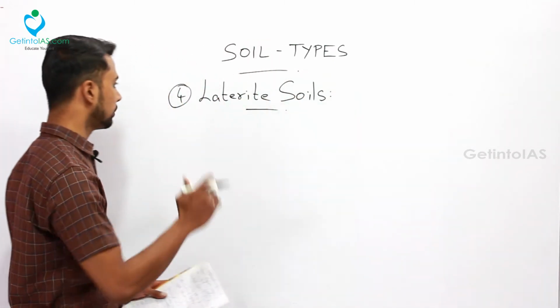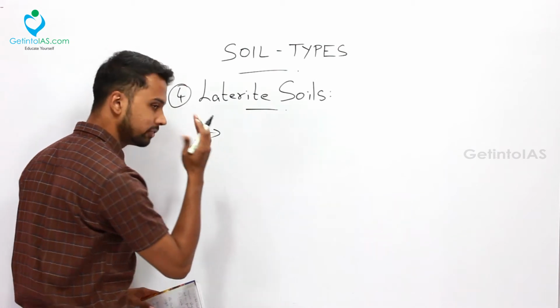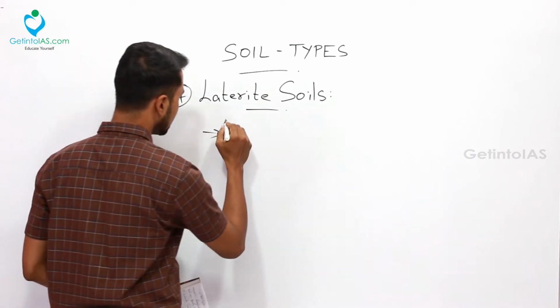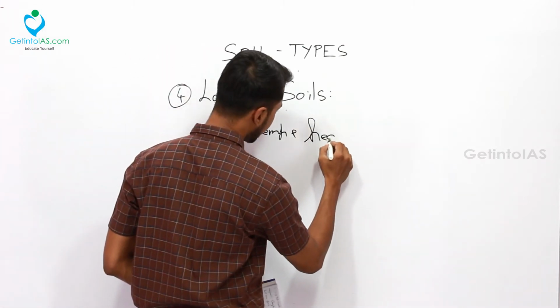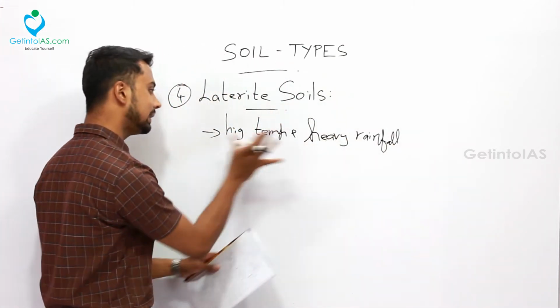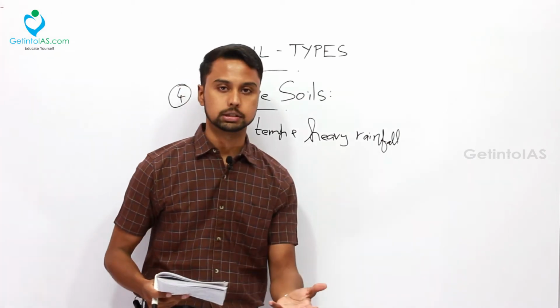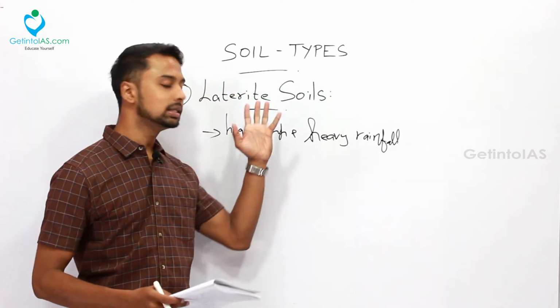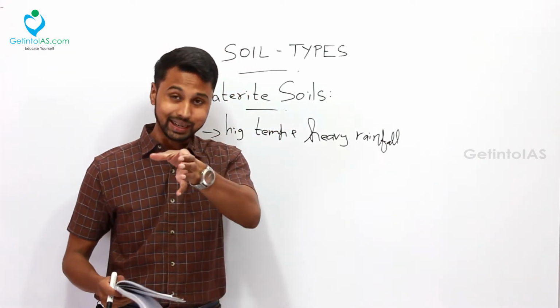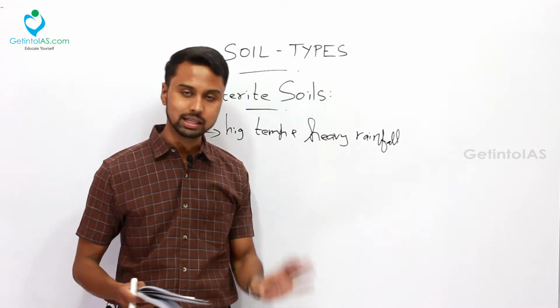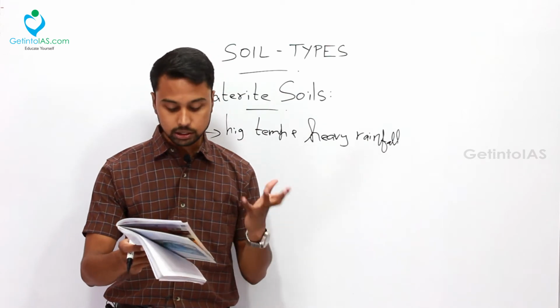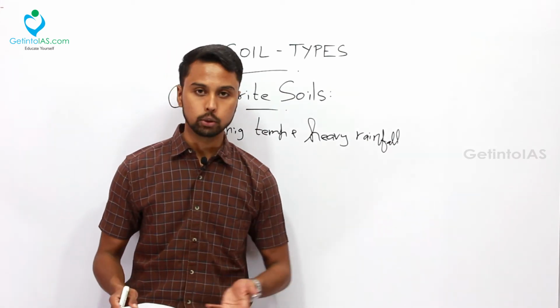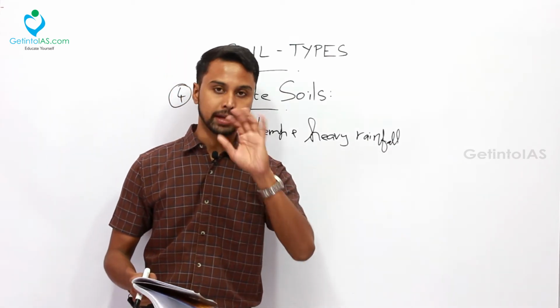Okay, the first point about this laterite soil is that the favorable condition for it is high temperature and heavy rainfall. Not high rainfall, it is heavy rainfall. So where can you find this high temperature and heavy rainfall? In the Western Ghats. So in the Western Ghats you can find these laterite soils. Regions adjoining the Western Ghats also have laterite soil. Very particularly you can find this in the Rajmahal Hills, Vindhya and Satpura ranges, and also in the Malwa Plateau. Okay, that is one thing.